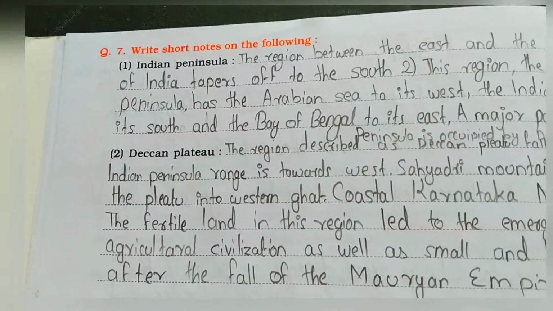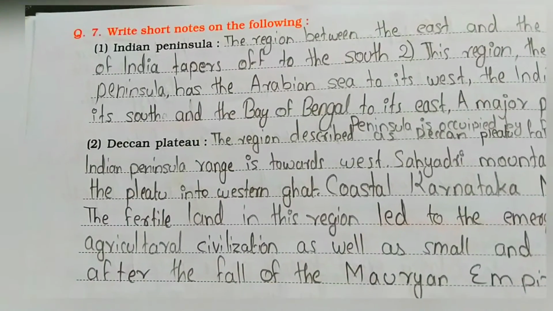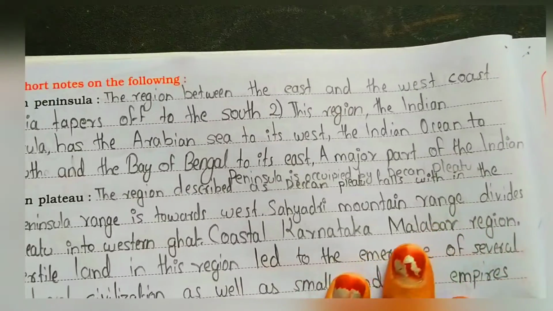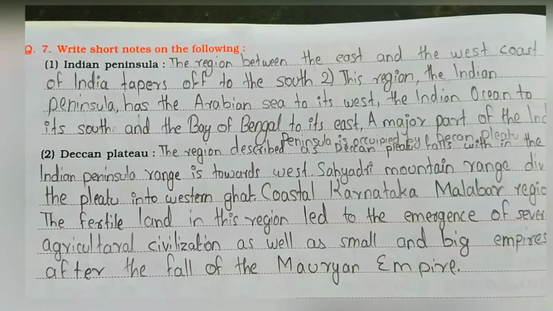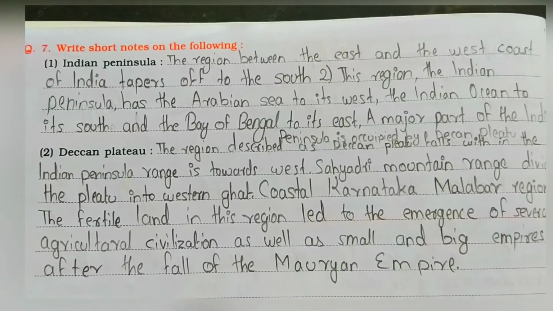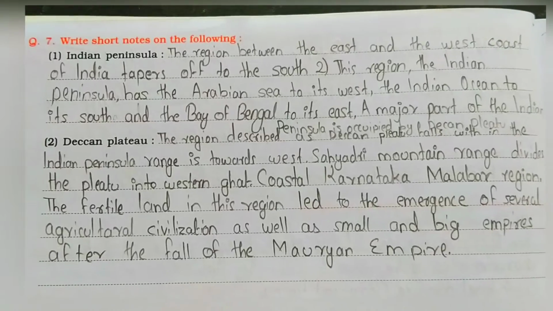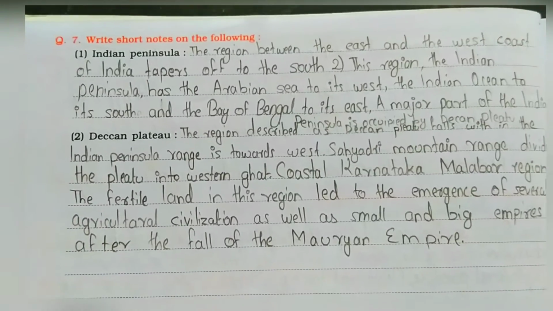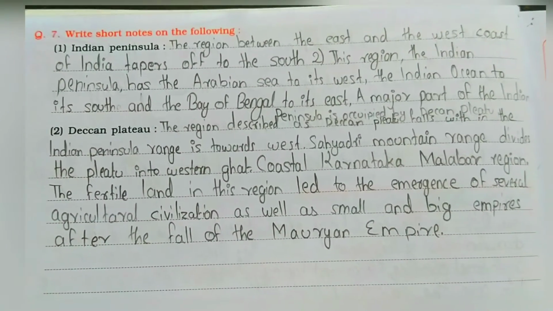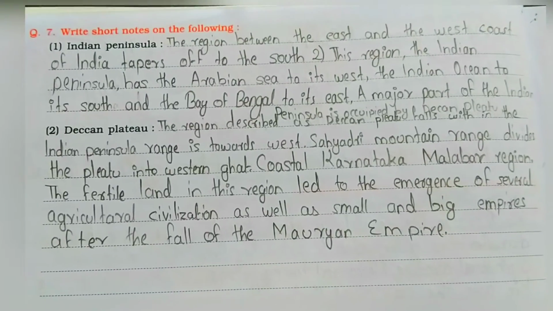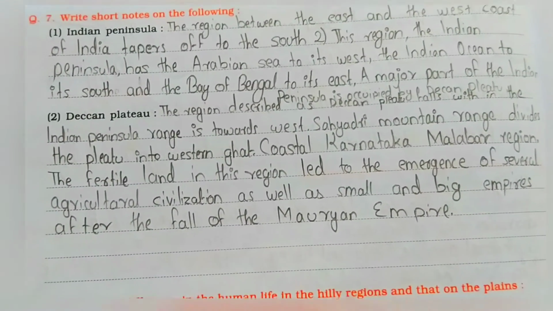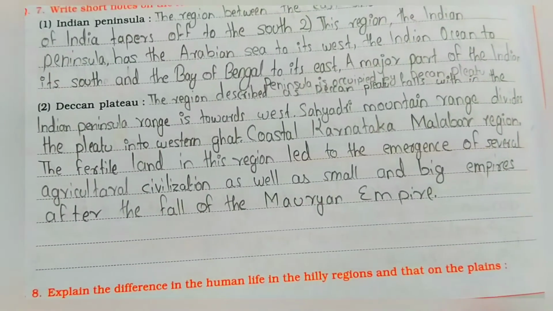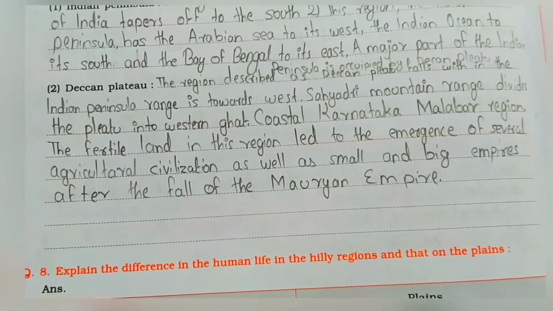Next question is, write short notes on the following. Indian Peninsula: the region between the east and the west coast of India tapers off to the south. Second point, this region, the Indian Peninsula, has the Arabian Sea to its west, the Indian Ocean to its south and the Bay of Bengal to its east. A major part of the Indian Peninsula is occupied by the Deccan Plateau.